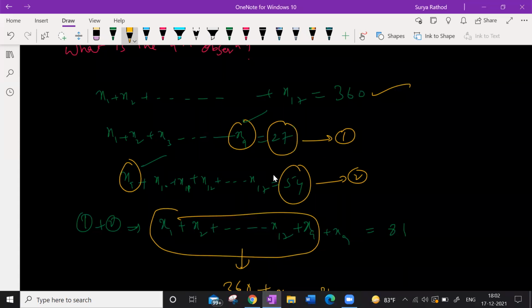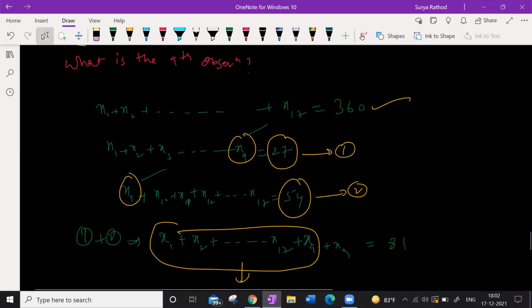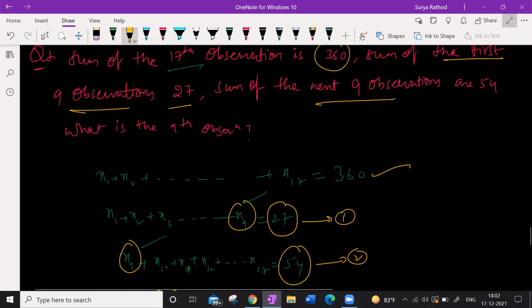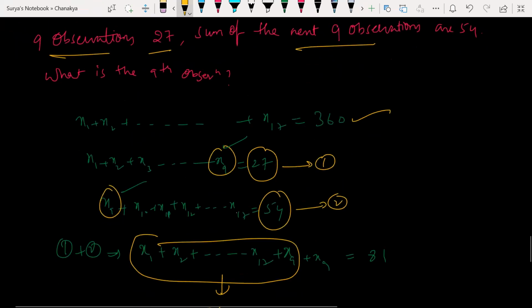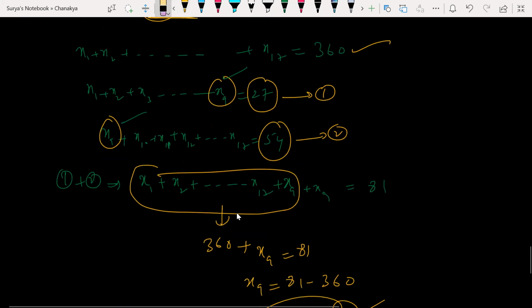No, sir, I mean x9 is already there, right? Where we shouldn't we subtract it? I didn't get you. x9 is already there in the first 9 and last 9 observations, right? Yeah, that's a common thing. So shouldn't we subtract it instead of adding it to 360? He's asking about the ninth observation, right? So if you subtract, what would you get? 360 minus x9 is equal to 81. It should be plus 279, sir.